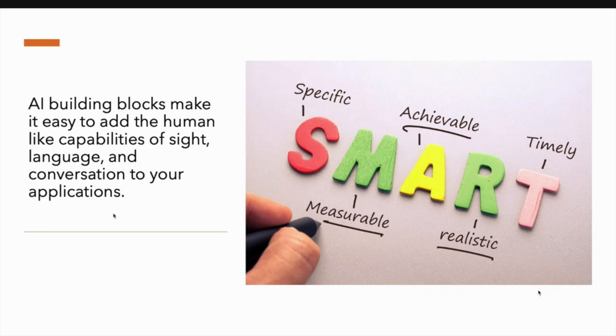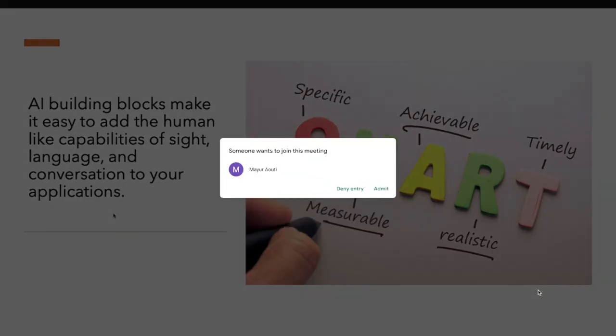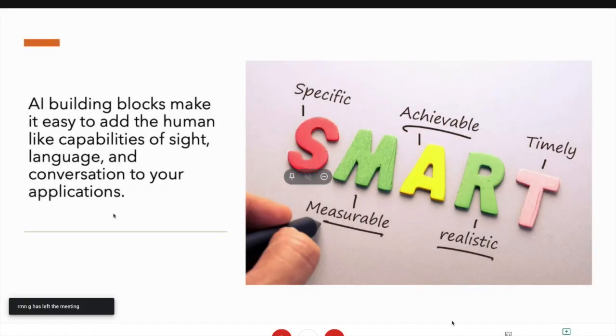The same goes for language. We understand the context of the language, and if we know two languages, we easily translate. So there are language capabilities, sight capabilities, and also conversation.